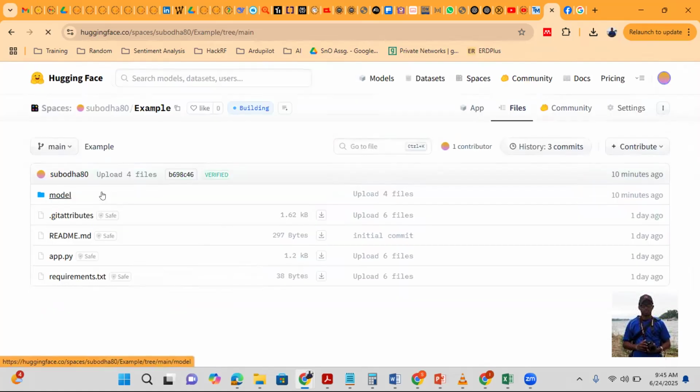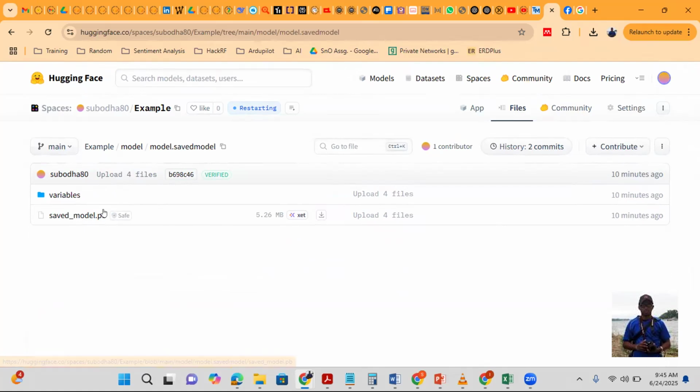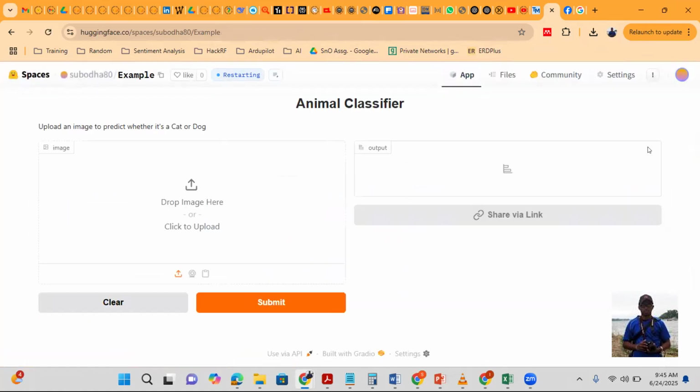Okay, so now the models folder is updated. Save model. Okay, looks okay. Let's see. Now let's go to the app. And now it's restarting because the file has been updated. So I have to wait until it finishes the restarting process.